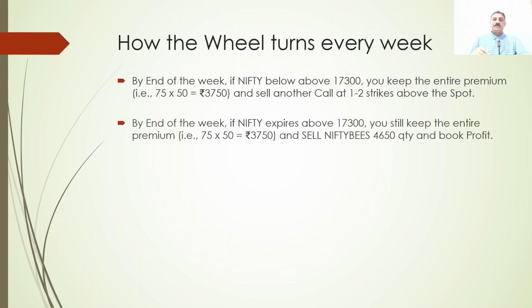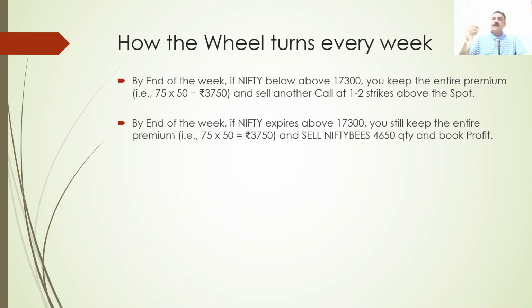Okay. If by end of the week the Nifty expires above 17,300, which is your call sell strike, you will still keep the entire premium because the premium once received, you will not give it back. That premium is yours. But what you can do, you can sell the Nifty BeES, whatever you have.